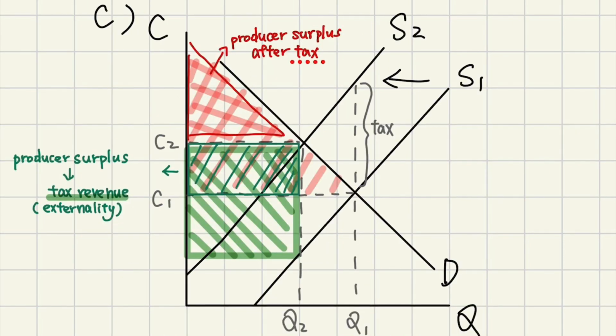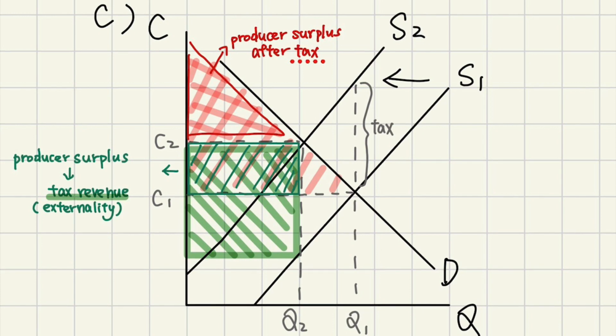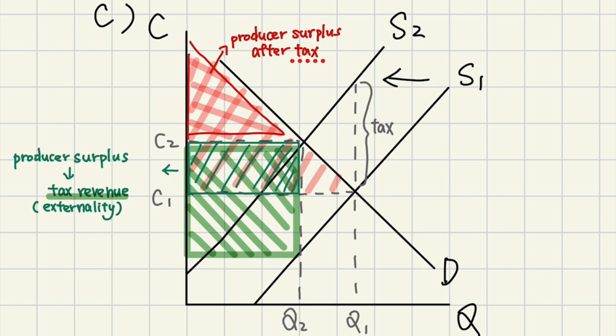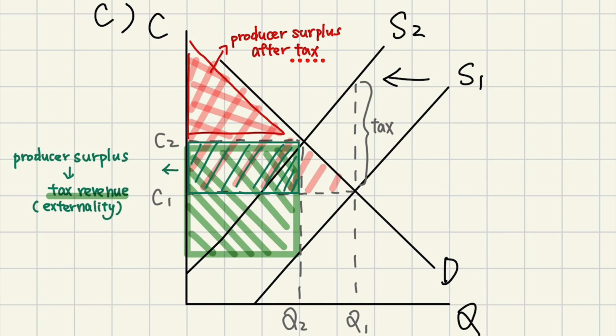So for question C, use another diagram to explain why Pigouvian taxes discourage behaviors that create negative externalities. We can see in this graph, the tax moves the supply curve inwards, so a part of the original producer surplus becomes the tax revenue. And as the producer surplus decreases, the producers would now have to bear the social cost of their actions, which encourages them to reduce the